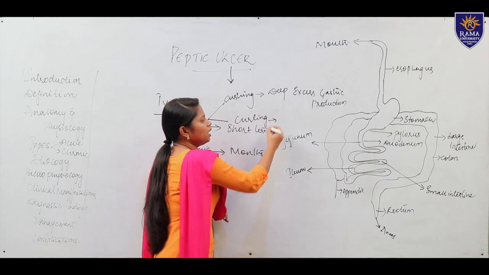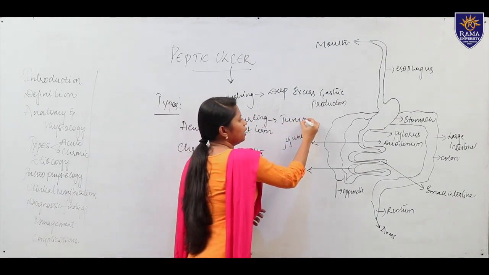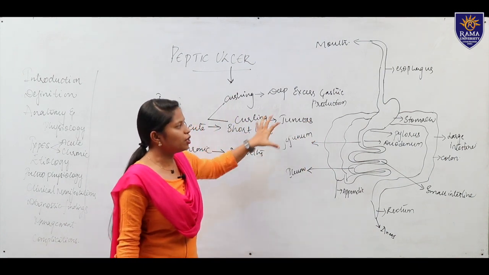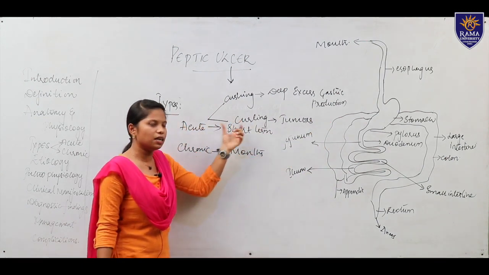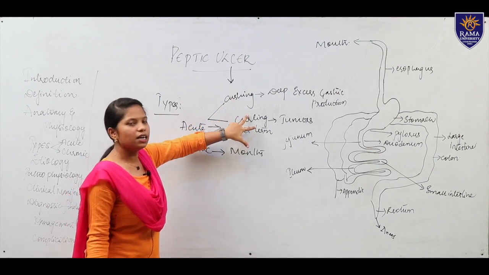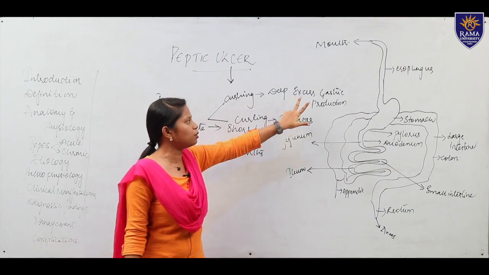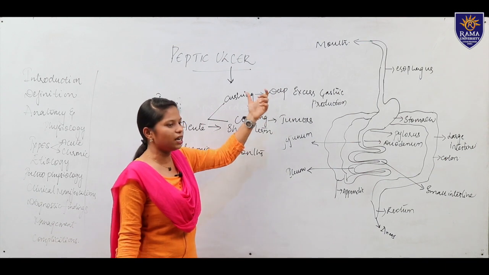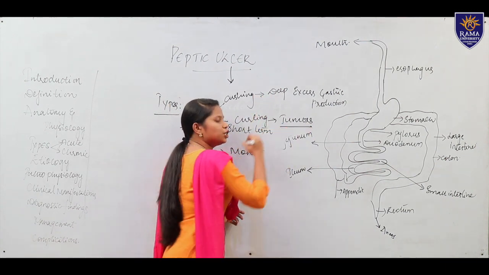Then there is Curling ulcer. Curling ulcer occurs due to tumors in the GI system that affect and damage the layers of the mucosa of the stomach and the duodenum. So in acute ulcer we have two types, Cushing ulcer and Curling ulcer. Cushing ulcer is a deep ulcer due to excessive gastric production and occurs in intracranial surgeries, and Curling ulcer mainly occurs due to tumors.